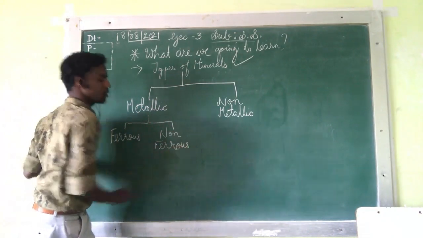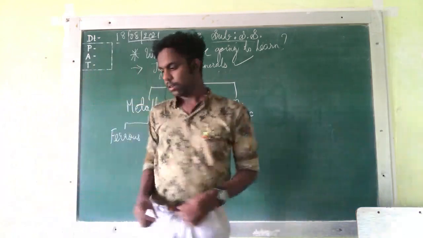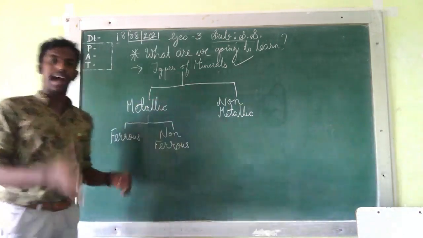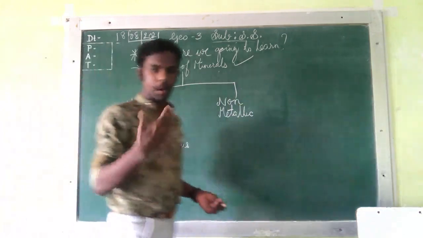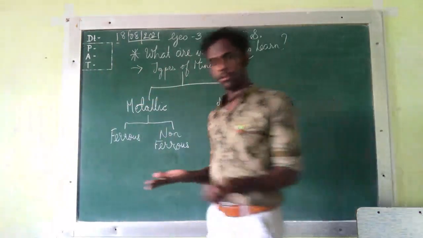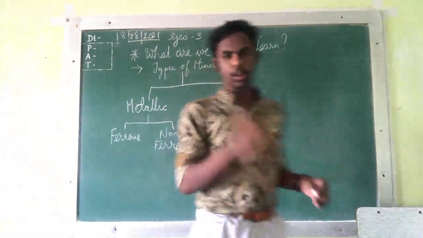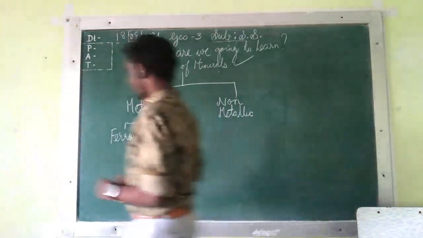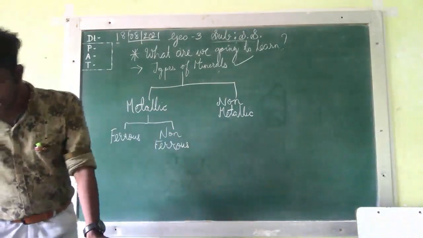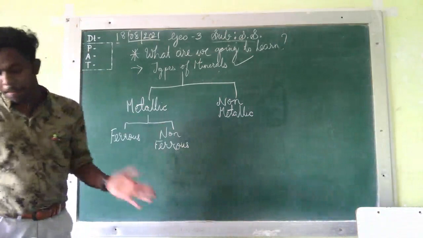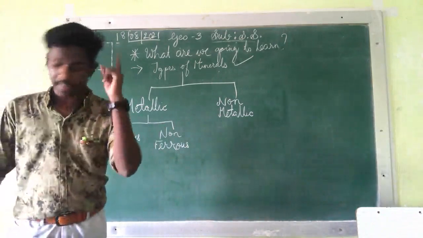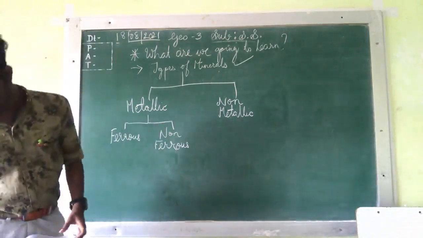How do you pronounce iron? Iron, not iron. Iron Man is there. Do you pronounce it Iron Man? You have to pronounce it properly. So ferrous minerals like iron ore, then manganese. Please underline that. It is given on page number 25.